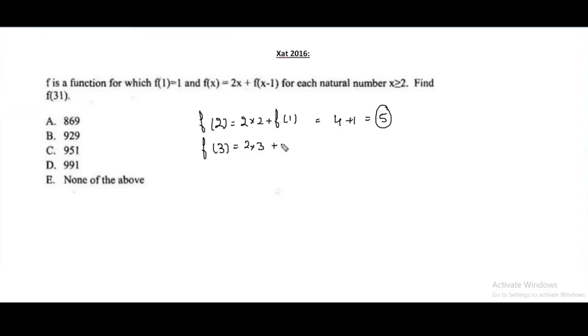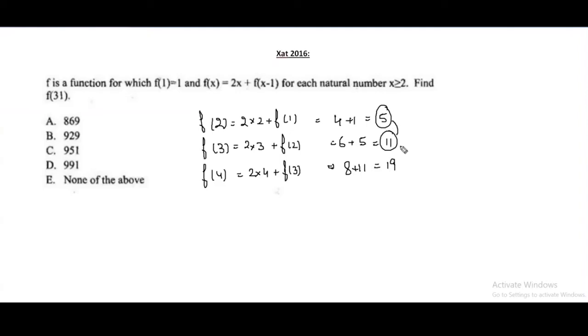So 2 into 3 plus f of 2. What is f of 2? F of 2 is 5. So you'll get 6 plus 5, it's 11. What is f of 4? F of 4 is 2x plus f of 3. 8 plus f of 3, that is 11, that is 19.